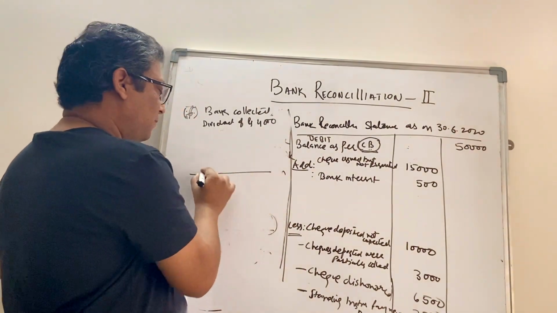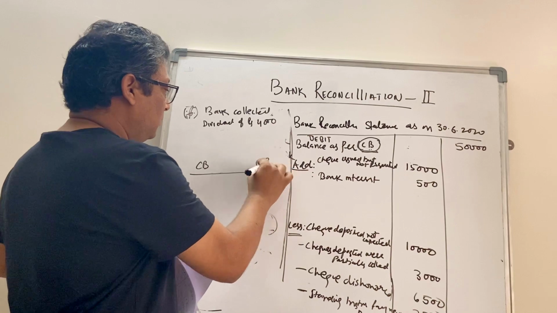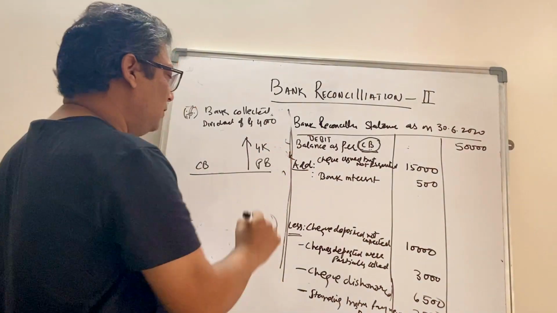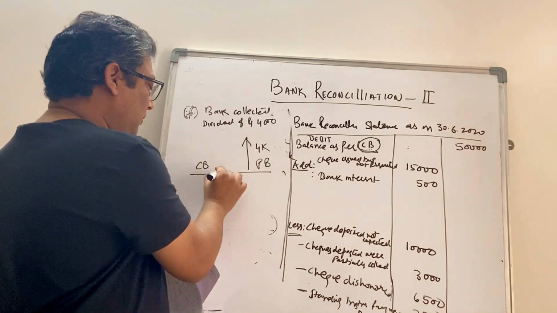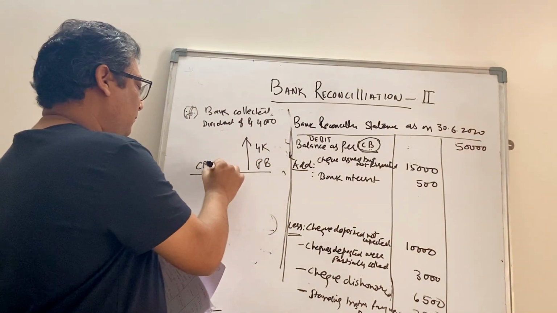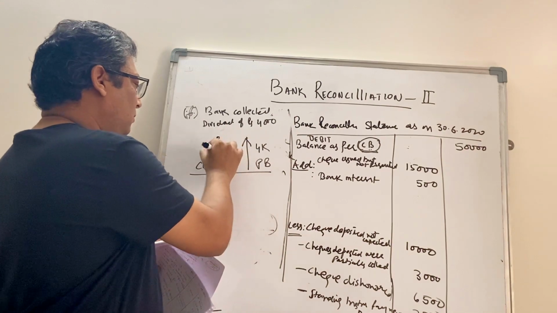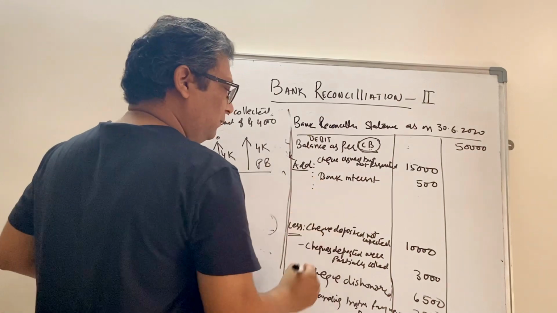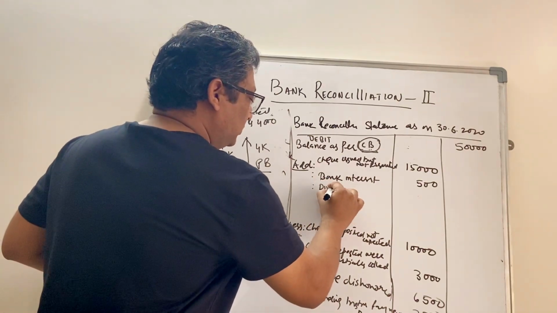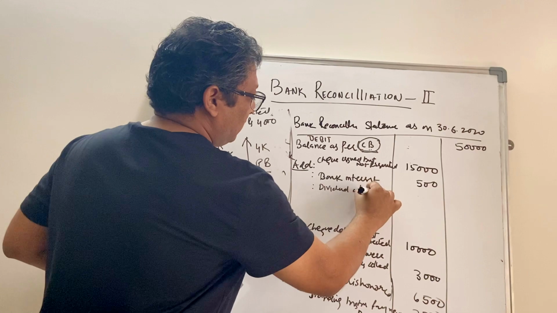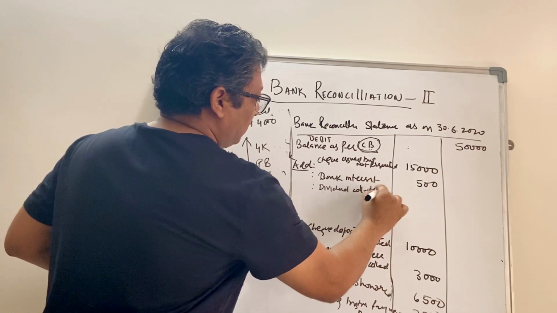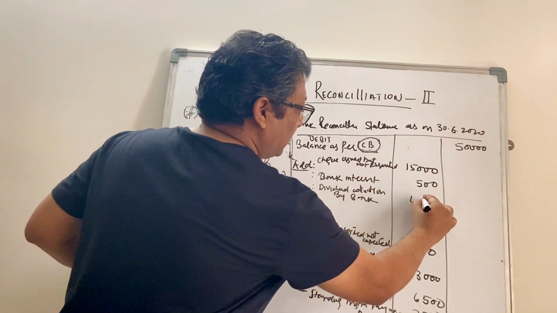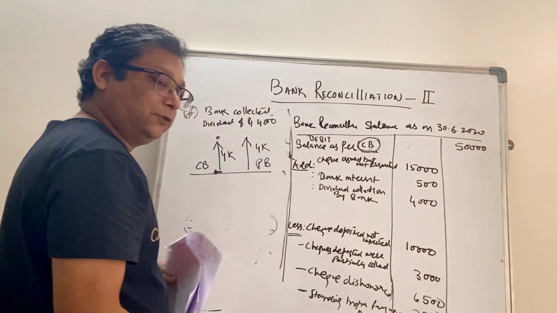So again, the line of balance, cash book, passbook. The bank has collected 4,000 rupees, so the balance in the bank will go up while there is no notice for the cashier. So you are moving from here to here. The arrow goes upward, so 4,000 will be added. So dividend collection by bank. The bank has collected dividend 4,000. Okay.